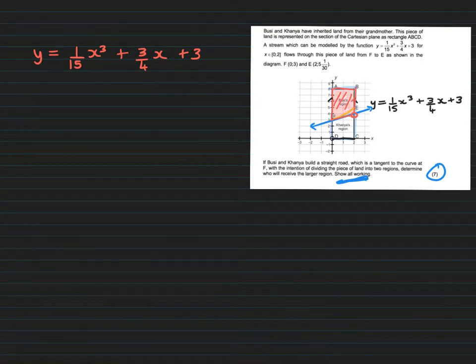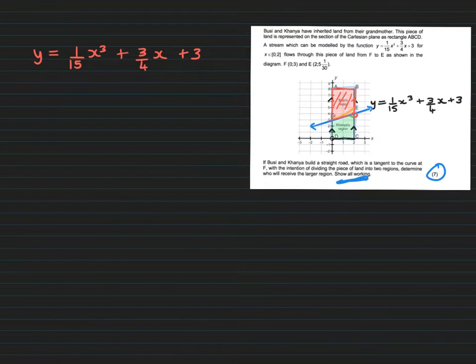So I really need to get the coordinate where the tangent intersects the line BC, and then we can figure out the areas of the two different regions. Since it's a rectangle, opposite sides are parallel, and we're going to be figuring out the area of trapeziums. But we'll get there.